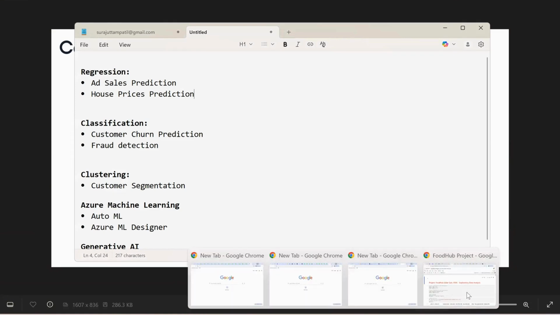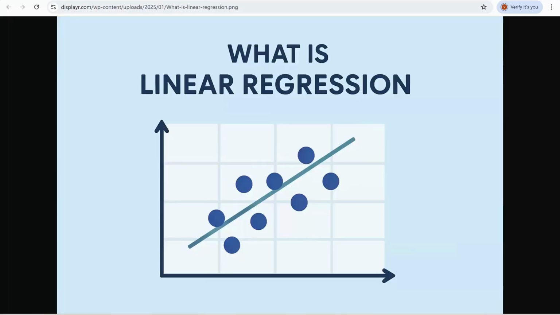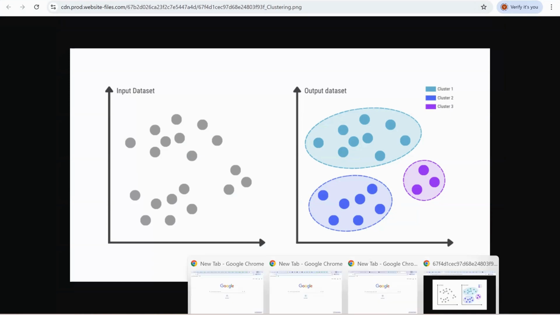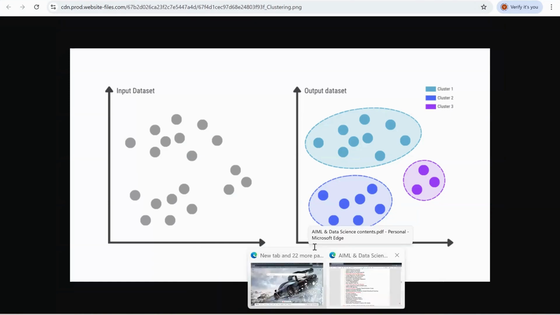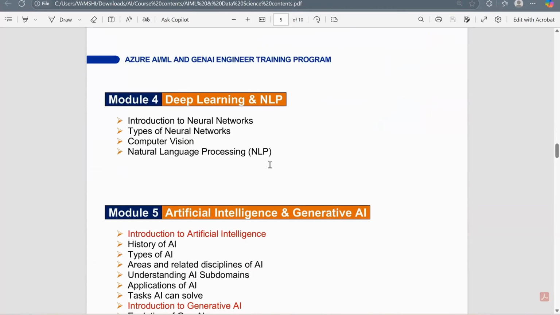Customer segmentation, in the sense that, given some data, we'll be predicting what the different kinds of customers are, or, for example, categories we can group them into. For example, based upon their purchasing patterns, or based upon certain other factors. Then moving ahead, as part of the project, we'll also be learning some deep learning and NLP concepts.